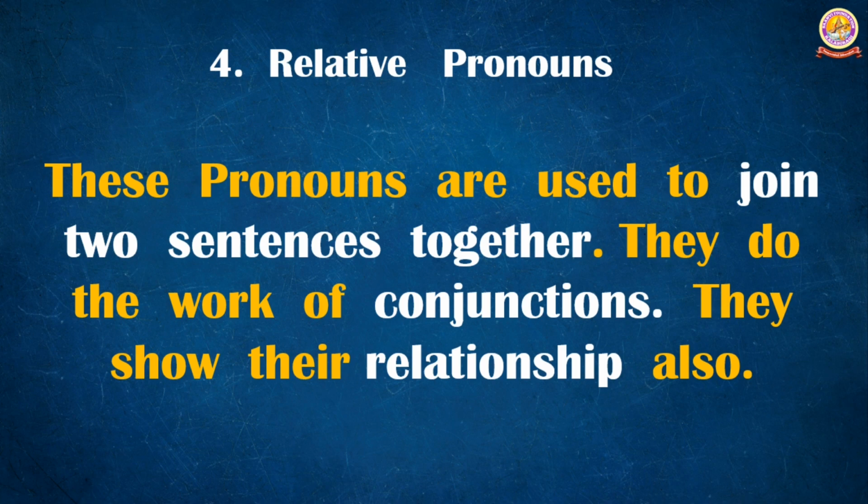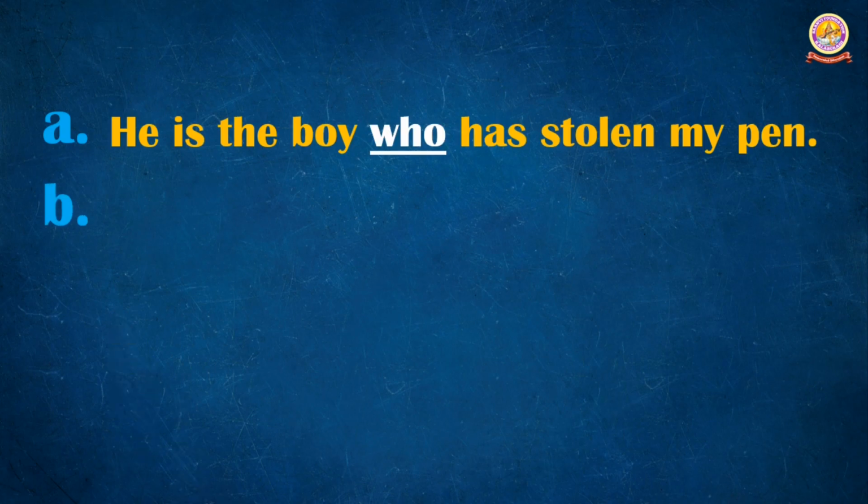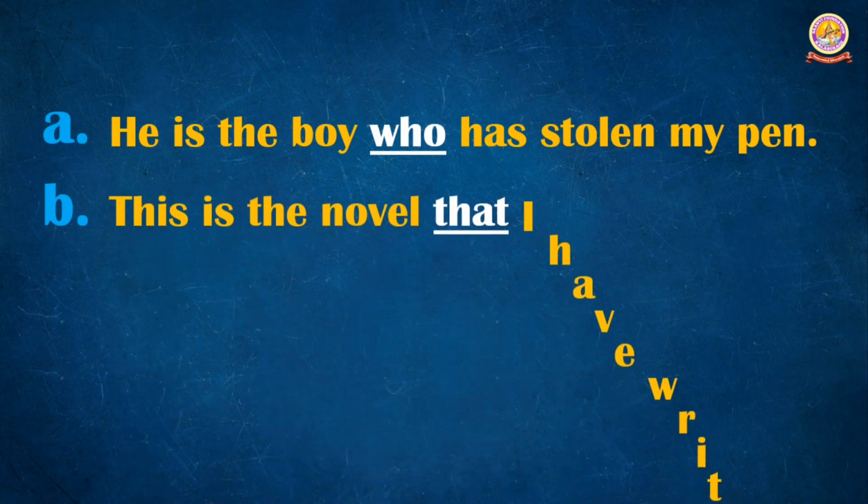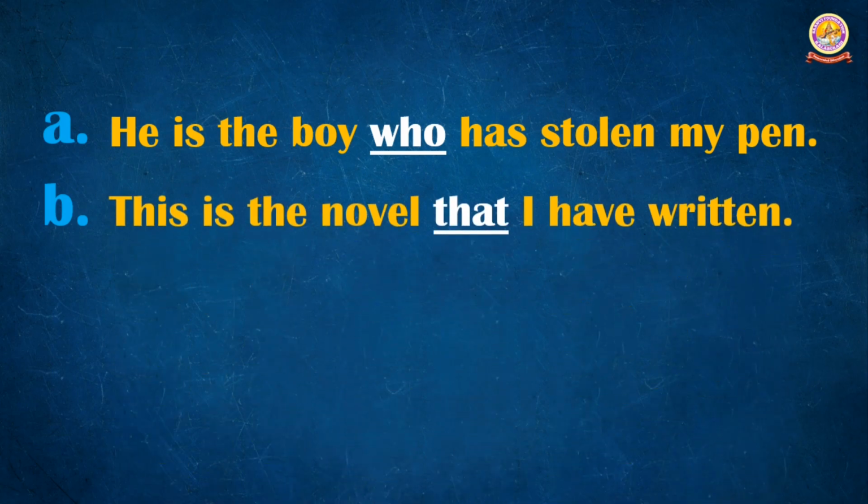For example, he is the boy who has stolen my pen. Here, who is considered as the relative pronoun. Maybe you will get confusion here, because in the previous interrogative pronoun I told you WH words are considered as interrogative pronouns, but here who I am telling you is a relative pronoun.